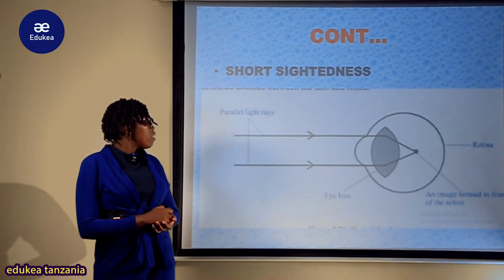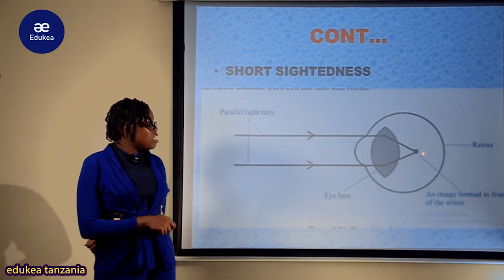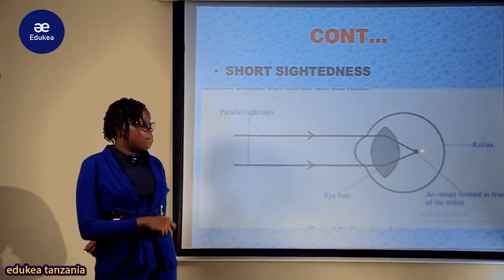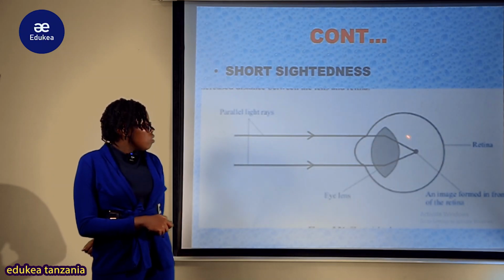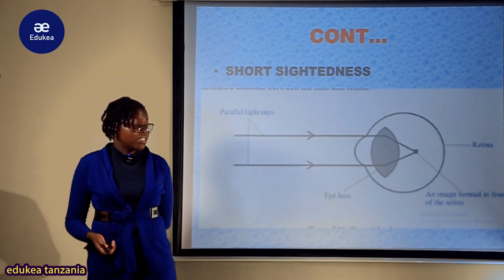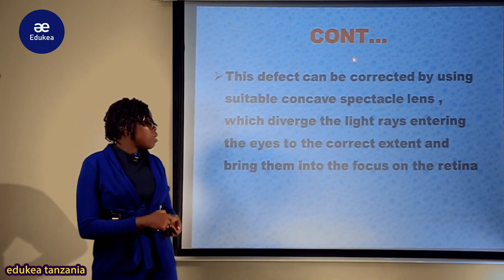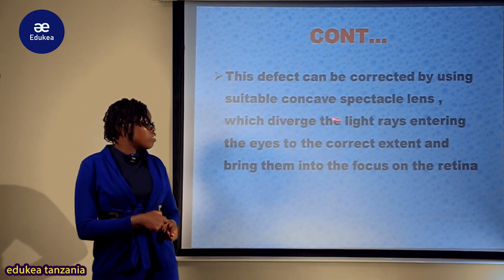And this is an example ya short sightedness. Unaona kwamba image ina be formed hapa katika vitreous humour instead of katika retina. Kwa hivyo inapelekea short sightedness. Now this defect can be corrected by using a suitable concave spectacle.